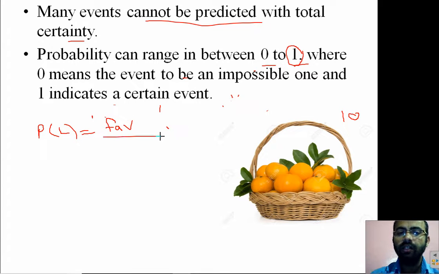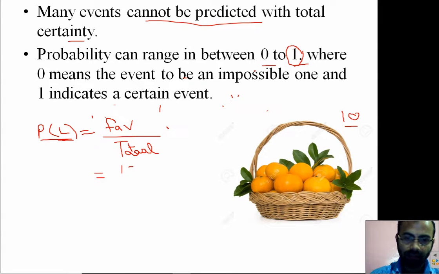The favorable outcome is what we need to solve. Here we need to find the lemon. So we will count the number of lemons in this basket, and suppose we have 10 lemons in it, so let us write 10.